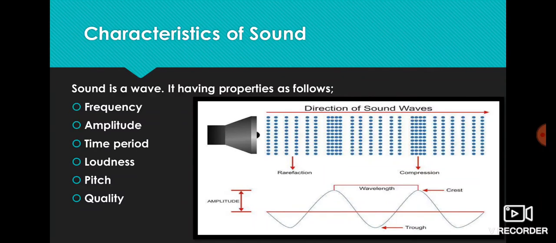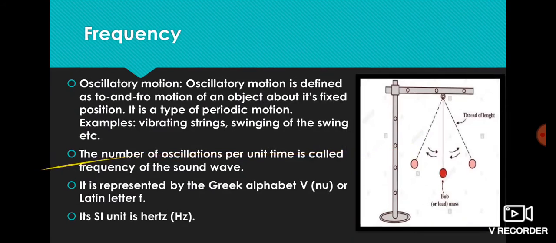Now moving on, the characteristics of sound. As sound is a wave, it has properties like frequency, amplitude, time period, loudness, pitch and quality. Now moving on, frequency. So what is frequency? The number of oscillations per unit time is called frequency of sound wave. It is represented by the Greek alphabet nu or the Latin letter f. The SI unit of frequency is hertz.